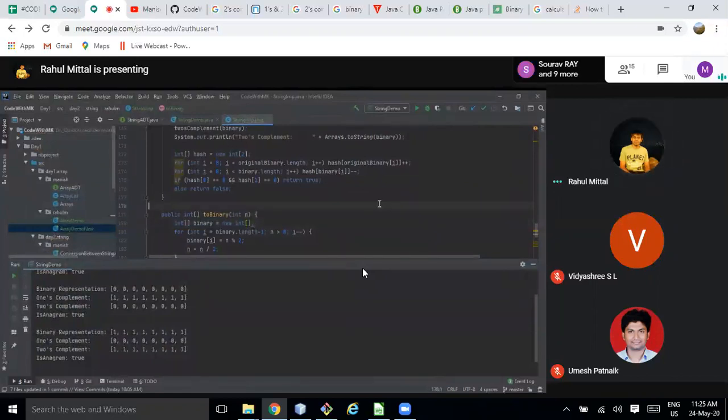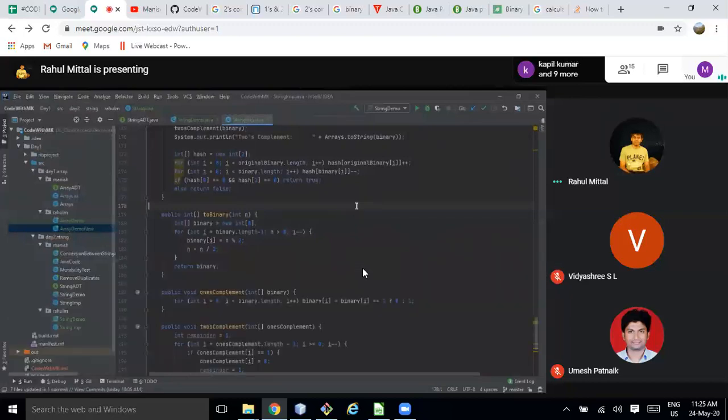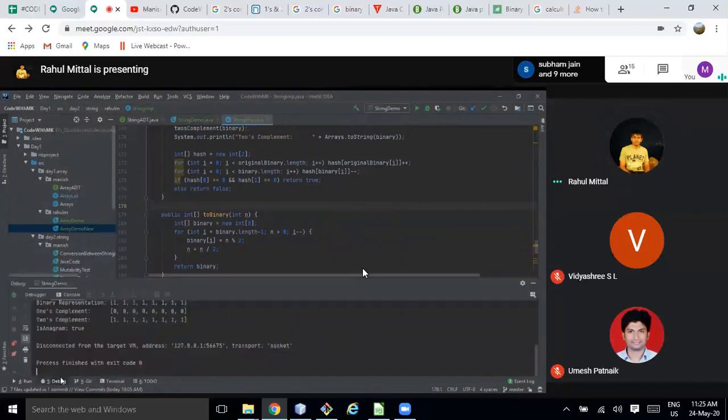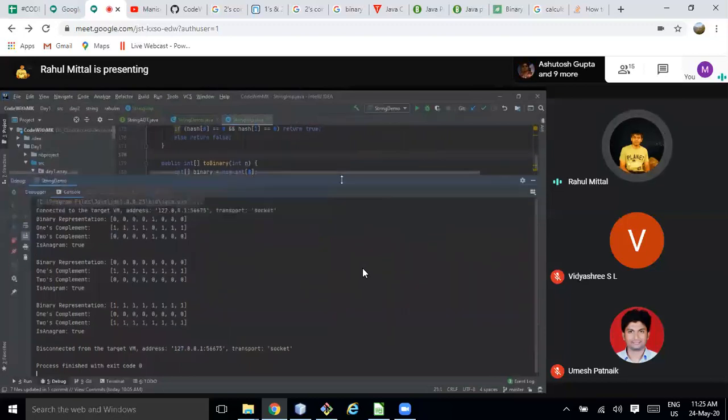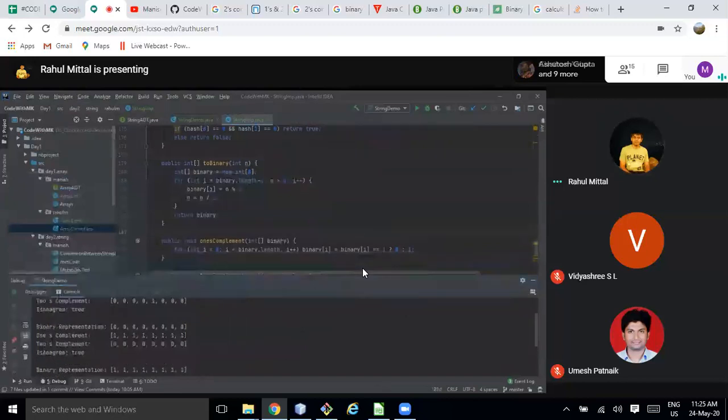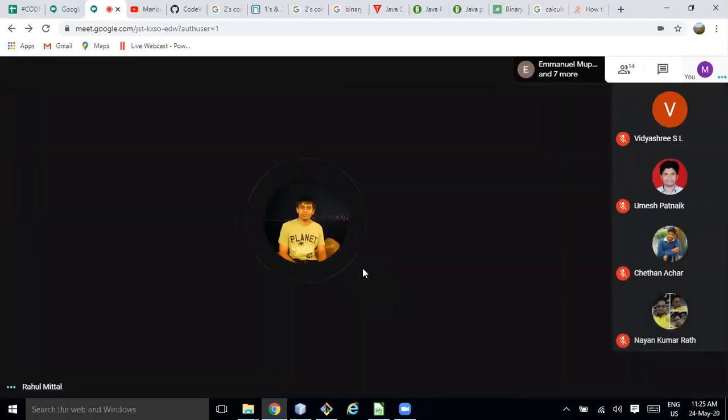Okay, making sense. At least the logic is clear to everyone. It's almost the same approach you have used that I have used. Even in my case, I need some modification. I'll update my code and push it to the Git repo. Anyone else who is still not clear with the logic or facing some issue, I'll look into it, or we'll move to the next problem.